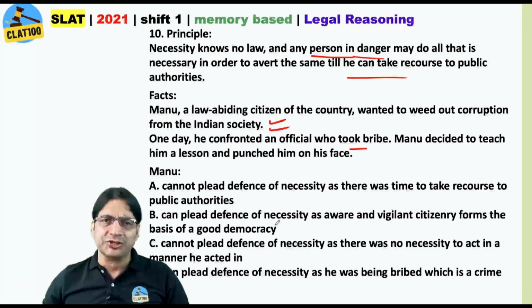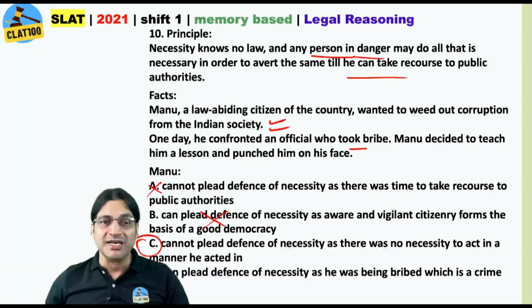First of all, we are sure by this time that he cannot plead the defense of necessity. So I do not think that I need to read it completely. Cannot plead defense of necessity as there was no necessity to act in a manner he acted in. Yes, there was no danger. There was absolutely no necessity to do it.